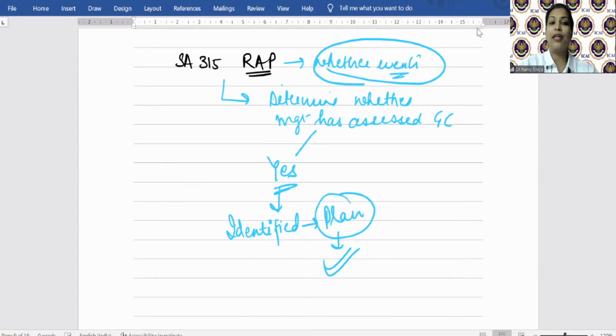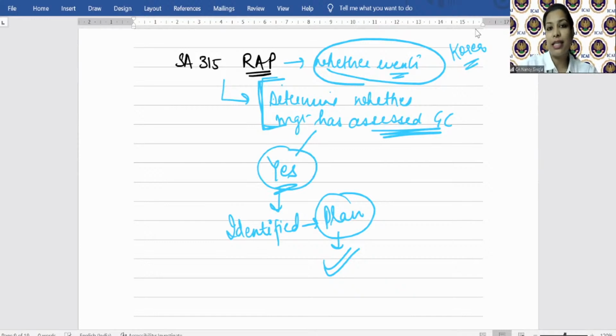That is, let us try to relate this to our example. Auditor became aware about that Korea thing, that the ban is going to be there. So first of all, auditor will ask the management कि आप जो ये going concern पे बना रहे हो, whether you have made an assessment of going concern use, whether it is appropriate or not.